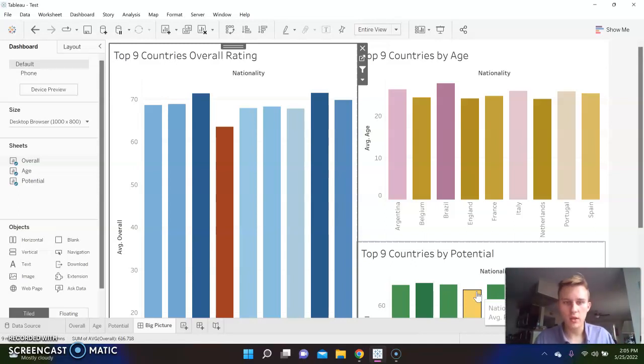It is more in the fact that overall has a correlation to age, or higher overall has a correlation to higher age, which correlates to a higher potential. So there's the middleman there.